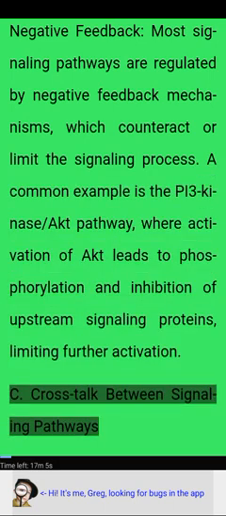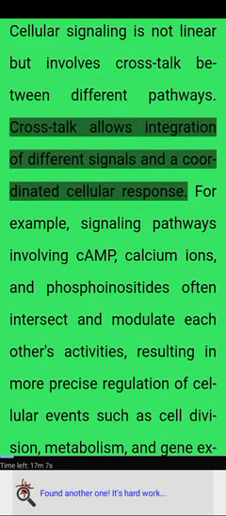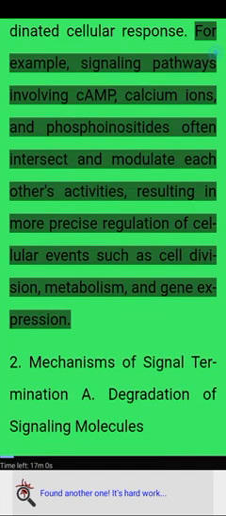C. Crosstalk between signaling pathways. Cellular signaling is not linear but involves crosstalk between different pathways. Crosstalk allows integration of different signals in a coordinated cellular response. For example, signaling pathways involving cAMP, calcium ions, and phosphoinositides often intersect and modulate each other's activities, resulting in more precise regulation of cellular events such as cell division, metabolism, and gene expression.